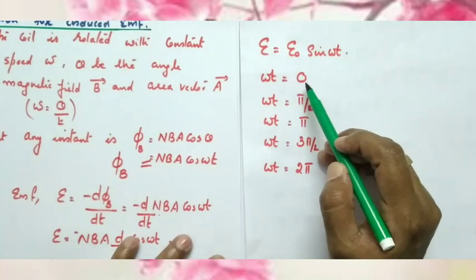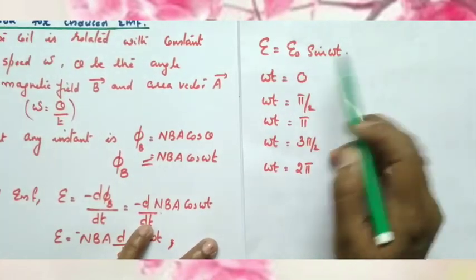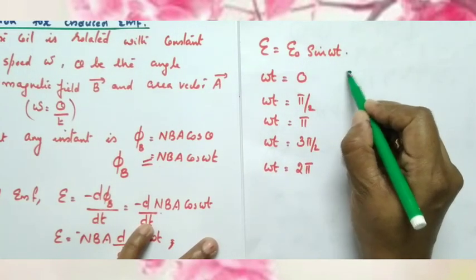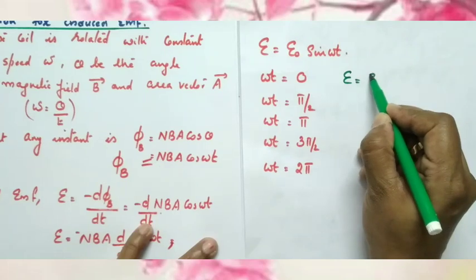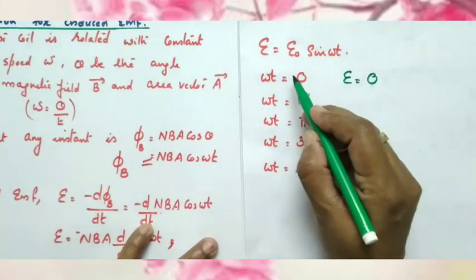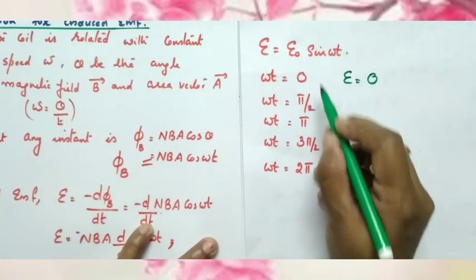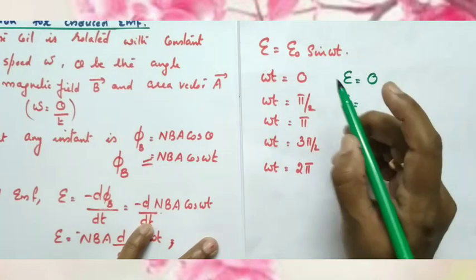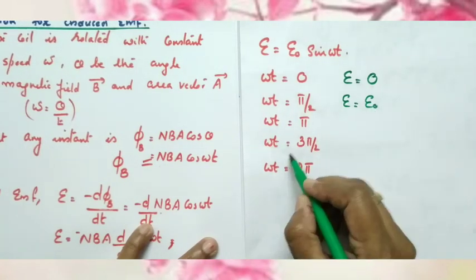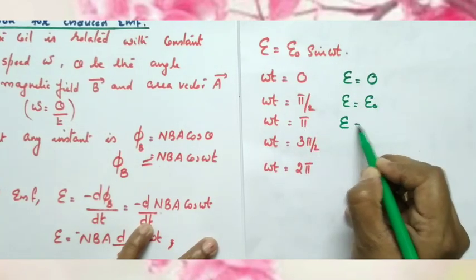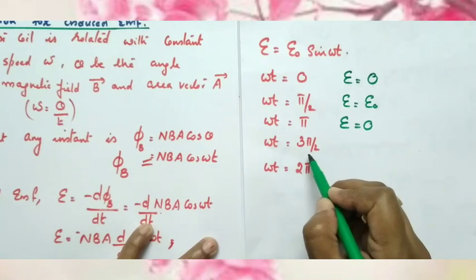If omega t is equal to 0, that means area vector and magnetic field are along the same direction. So omega t 0 means what is the EMF? E is 0, because sin 0 is 0. When omega t is equal to pi by 2, 90 degrees, sin 90 is 1, so E becomes E0. When omega t is equal to pi, sin pi is again 0, so E becomes 0.